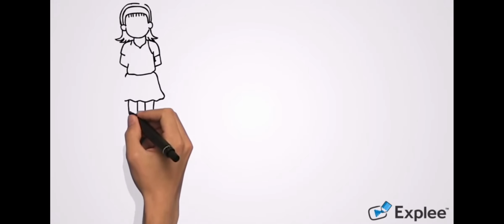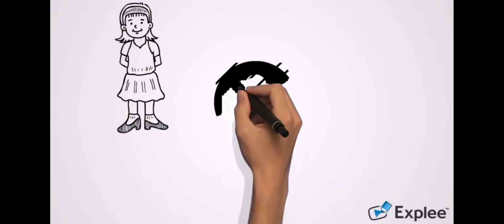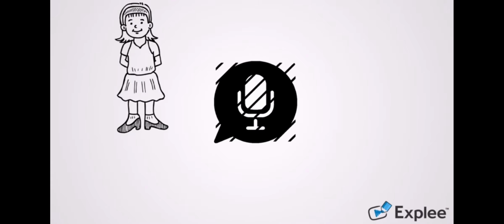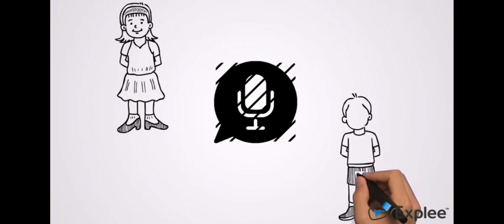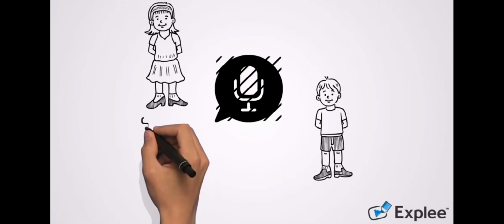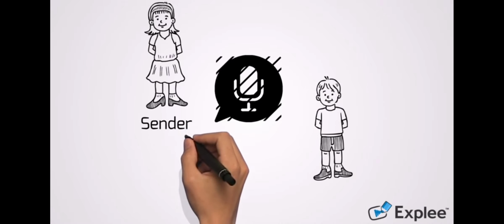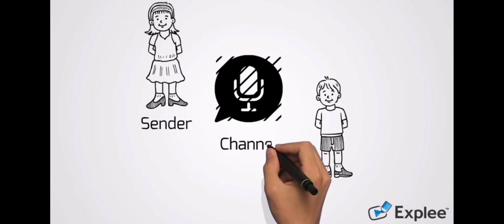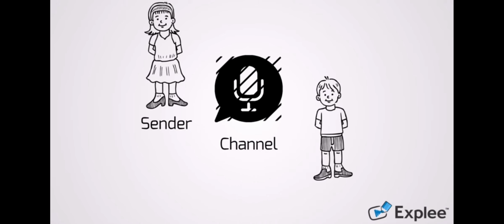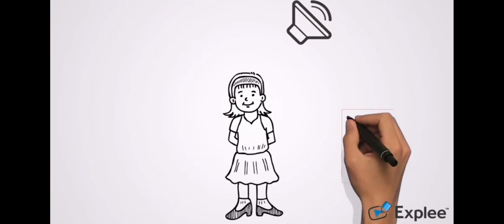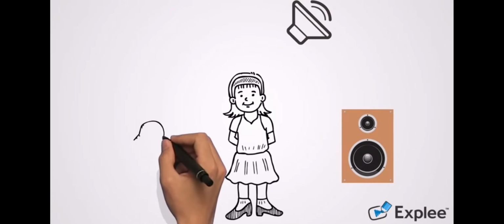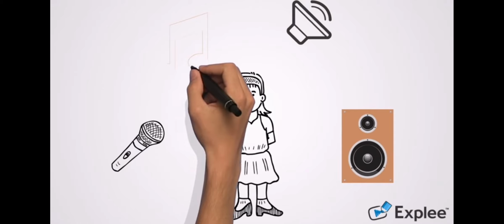The following situation is an example of the model's application. Sarah had sent a voice message to Dave telling him to do his chores. In this situation, Sarah is the sender who encoded the message, the voice recorder is the channel through which the message is sent, and Dave is the receiver who will be decoding the message. An example of noise that could be present in the channel could be that Sarah had recorded in a noisy environment and Dave cannot hear her words.